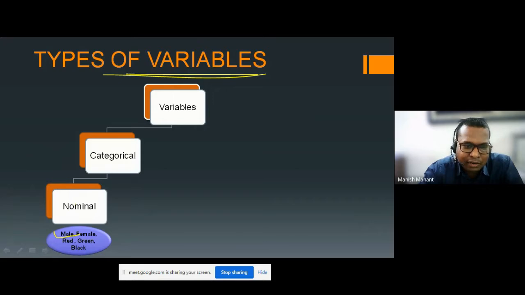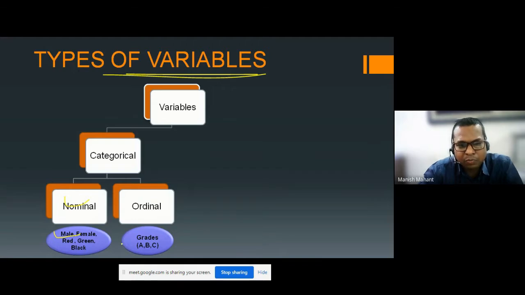In the categorical type, the nominal variable has examples like male and female. We can also say another example is red, green, or black. There is another type of categorical variable, which is called the ordinal variable. In an ordinal variable, an example is grades, like A, B, C. If any student is getting more than 90 percent, we define it as an A grade.